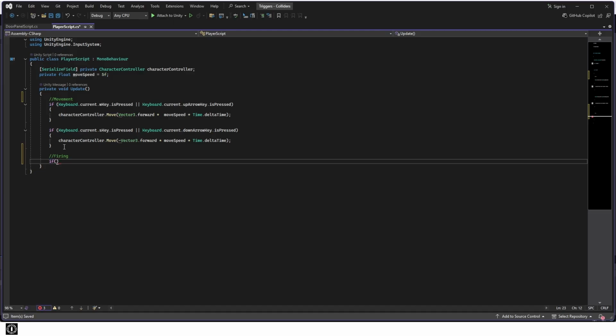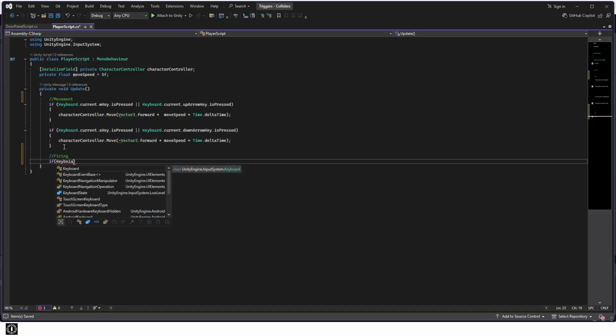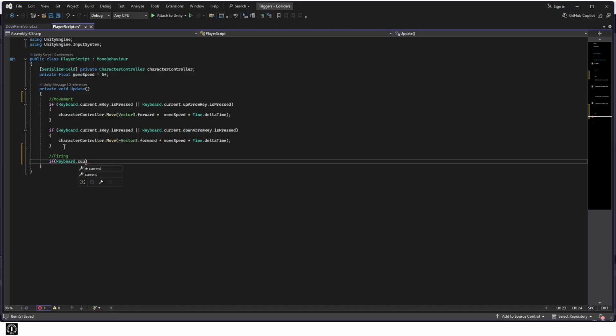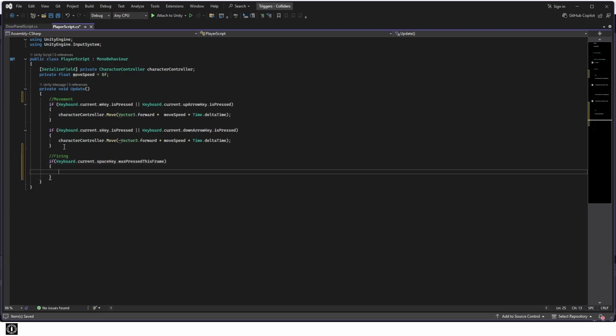In the player script, add if Keyboard.current.spaceKey.wasPressedThisFrame, Vector3 projectileSpawn equals new Vector3(transform.position.x, transform.position.y, transform.position.z plus 0.5f).